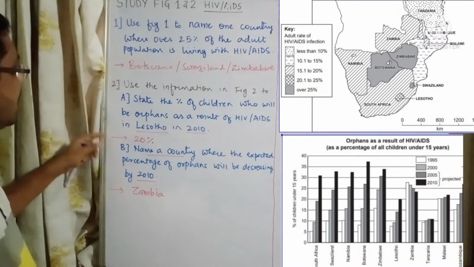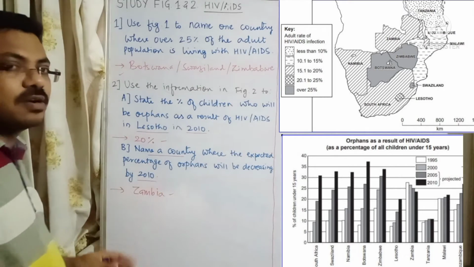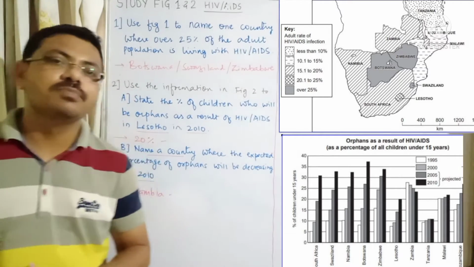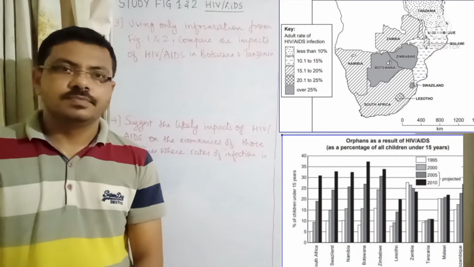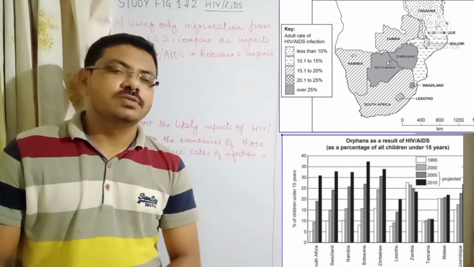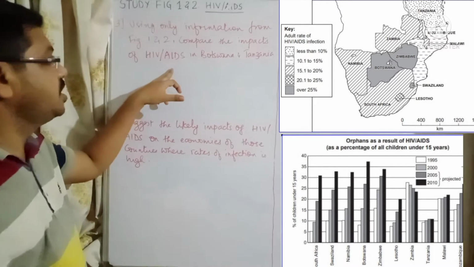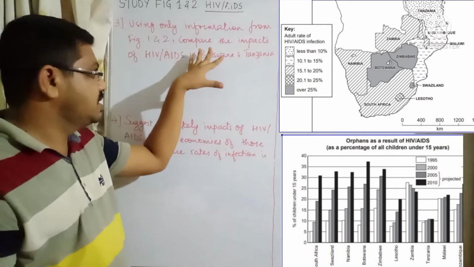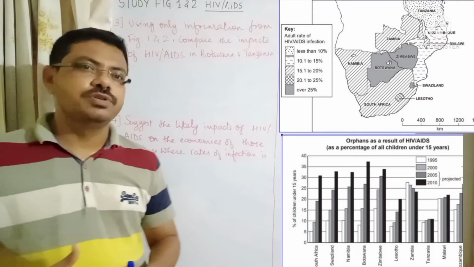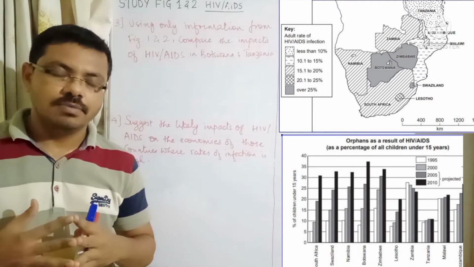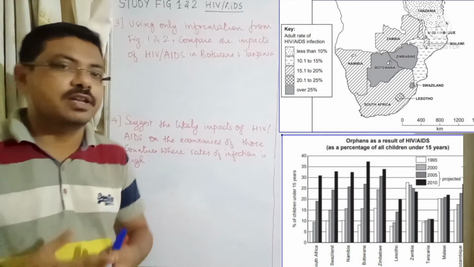Right. So this is how you are getting 1 mark over here, 1 mark over here, and 1 mark over here. So in 3 mark questions, you are getting 3 marks directly from the image if you have observed them carefully. Now let us look at long answer questions. The first question is of 3 marks and the fourth question is of 4 marks. Always the third and fourth questions are going to be long answer questions, which will carry 3 or 4 marks, or it may carry 5 marks, right?